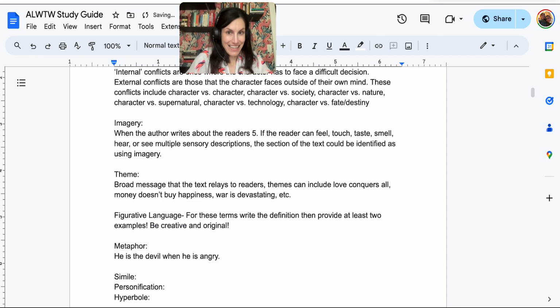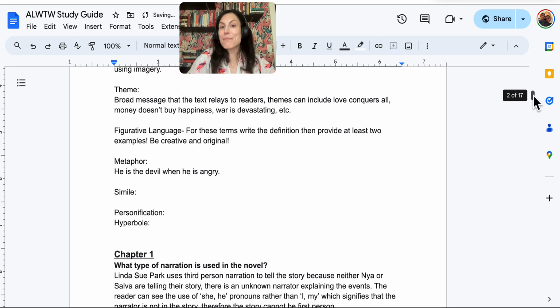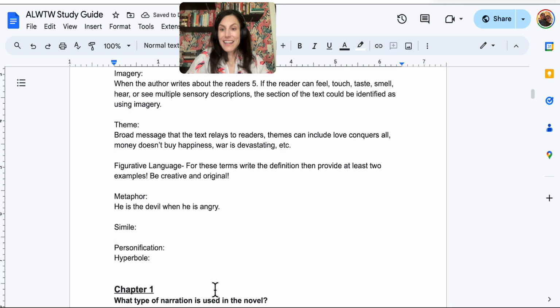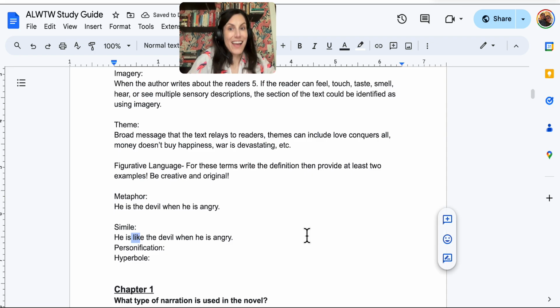So that would be saying that when someone's angry, they might have anger issues, they get very mean and evil. That could be a metaphor. Then the simile, I could make this same comparison. I could say he is like the devil when he is angry. And now I've made the same comparison, but I used like or as.